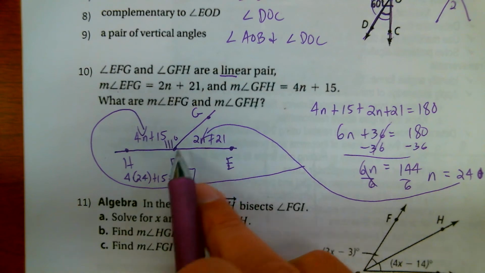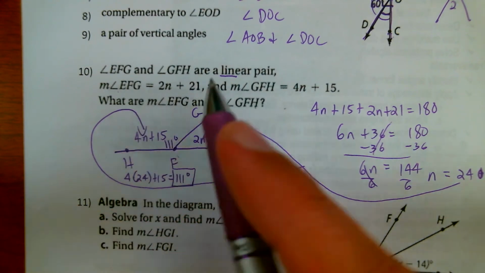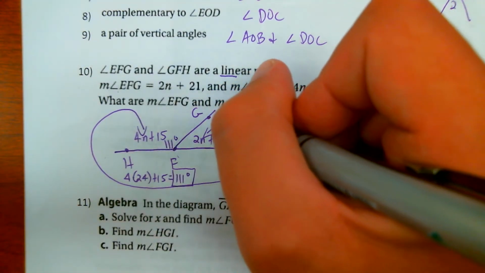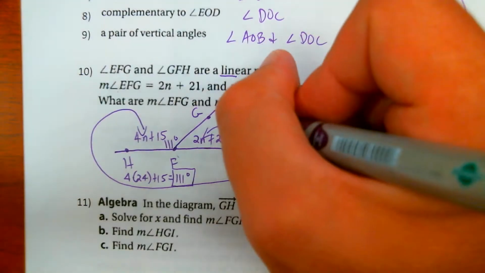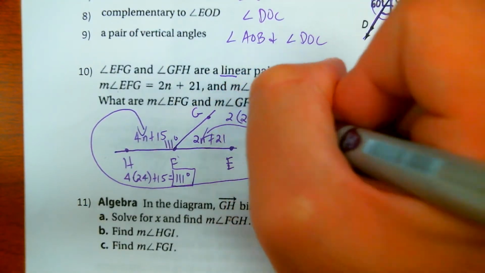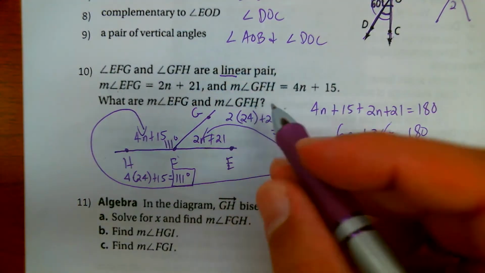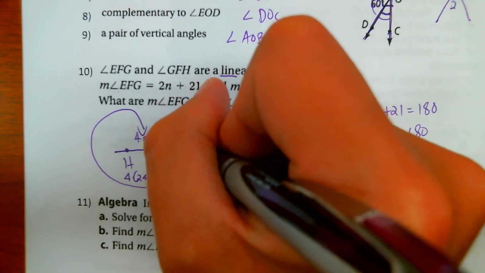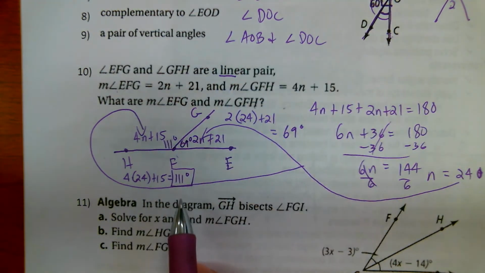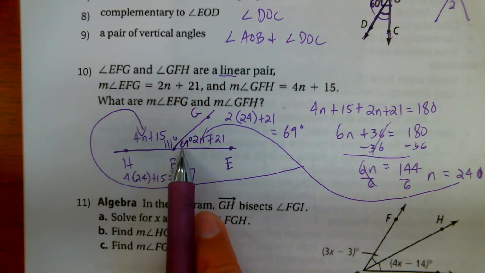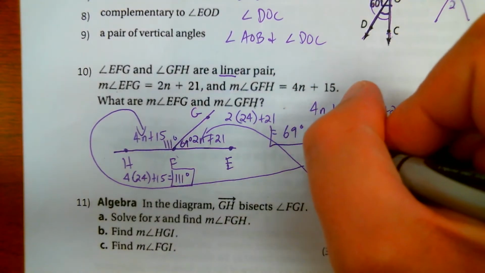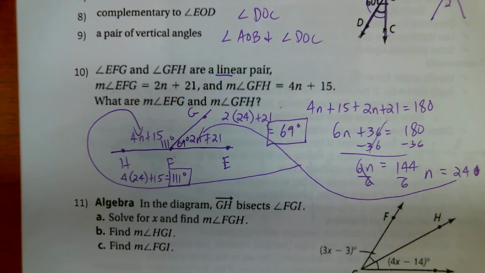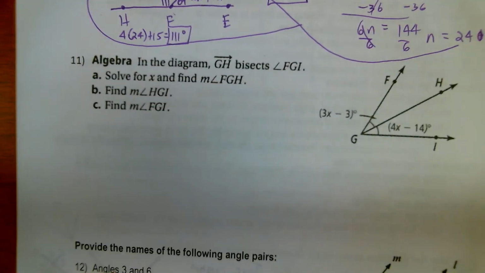And then EFG, if I plug it in here, I've got 2 times 24 plus 21. That comes out to be 69 degrees. So this one is 69 degrees, and we can double check our work: 111 degrees plus 69 degrees. Yes, that does add up to 180 degrees. So that works. Okay, moving on to the next one.